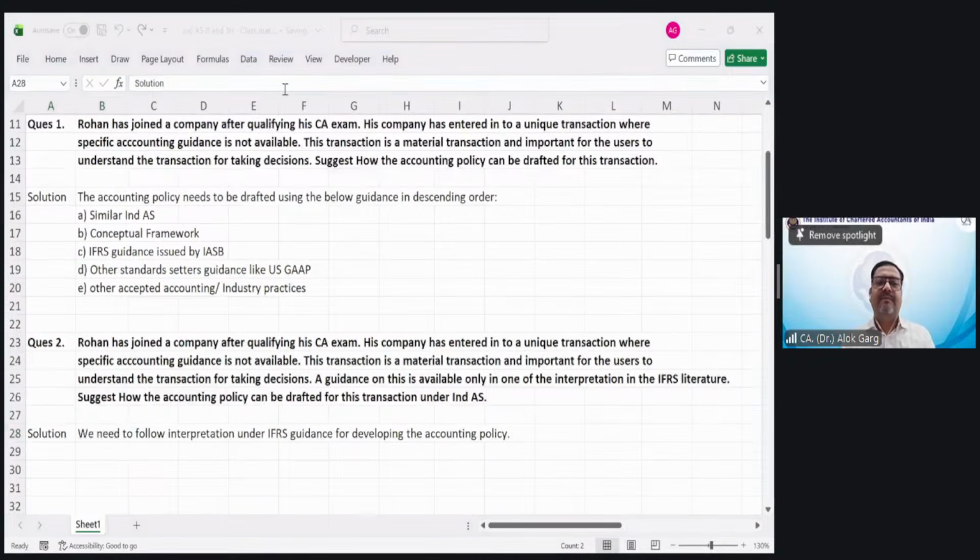If any specific index deals with it, then apply guidance from it, and if not available, then refer to IFRS guidance or interpretation. Rohan, you are absolutely right. Is that clear? Very much clear? Okay, great. Let's move on.